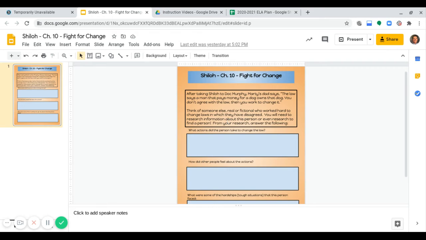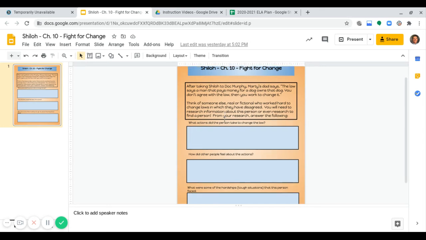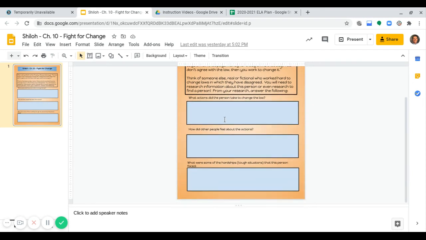Okay, so think of any stories you've read. Think of any movies you've seen, any stories you've heard, or any historical figures. Okay, and maybe you can't think of one, and that's okay. So what you just need to do then is research. Okay, use Google. We have the internet. It's a great tool. Research and find someone who has fought for change. Okay. And then once you find that person, so that might take a little bit to just find the person that you want to research and write about.